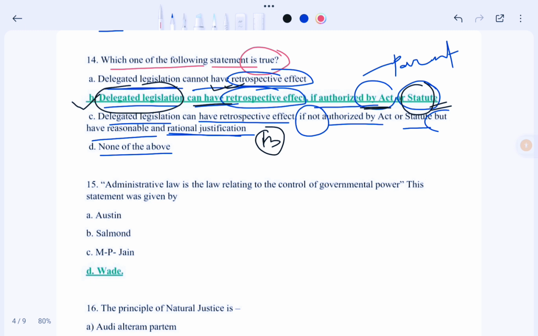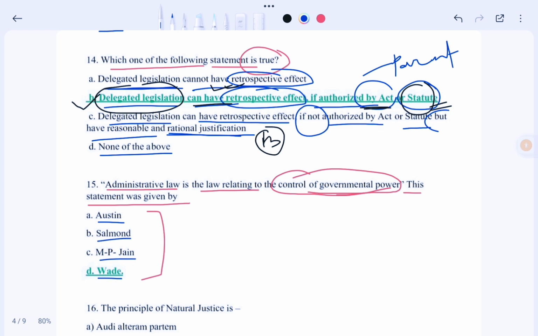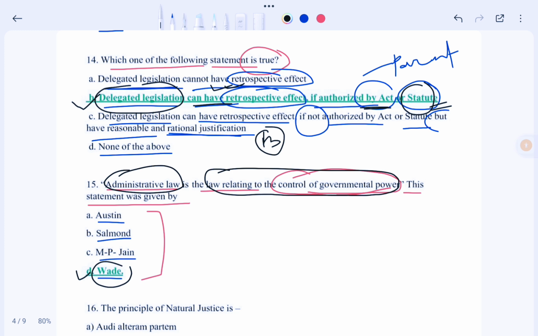So the next question is: administrative law is the law relating to the control of governmental power. So this statement was given by whom? Okay, so let's see the options. Options are option A Austin, option B Salmond, option C MP Jain and option D Wade. So in this case our correct option would be option D, that means Wade. That means Wade has given the statement that administrative law is the law relating to the control of the governmental power. So in this case the correct option would be option D. Okay, so now moving to next question.